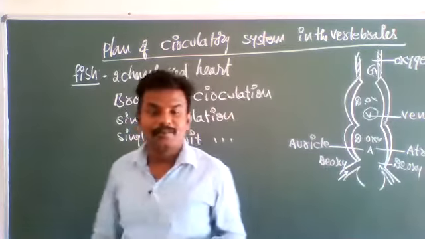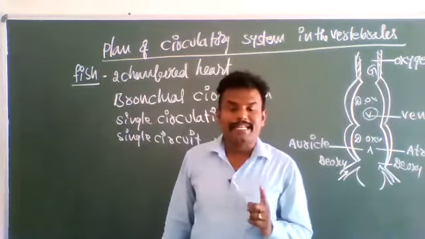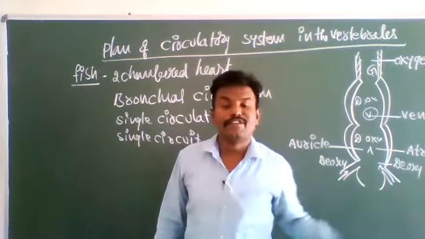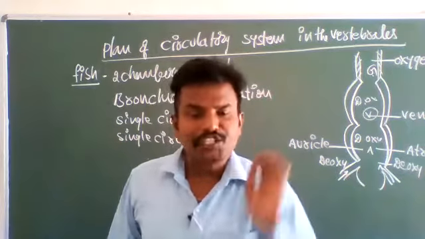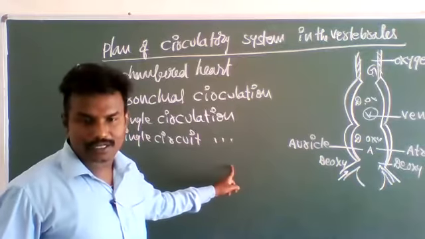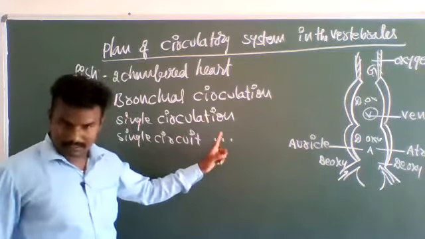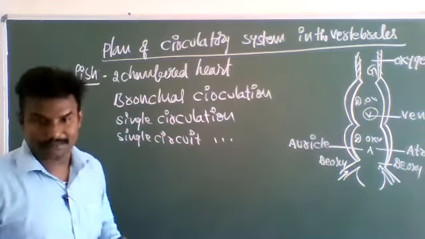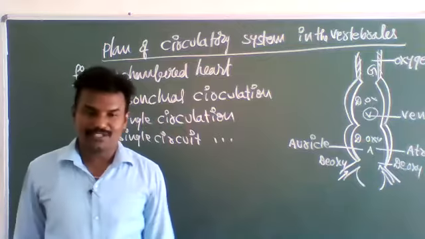Single circuit means what? Blood passes only once from the heart to various body parts. Therefore, the fish heart is called a single circuit heart. It is also called branchial circulation. Why?